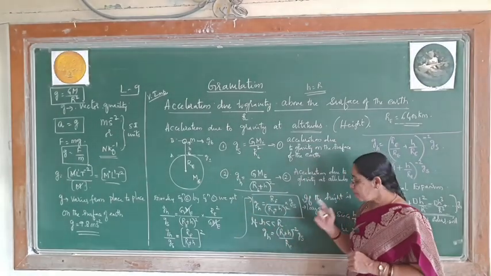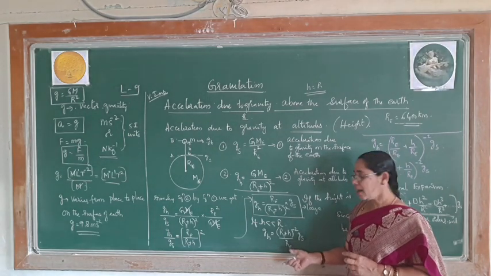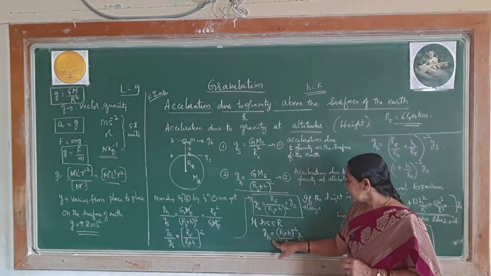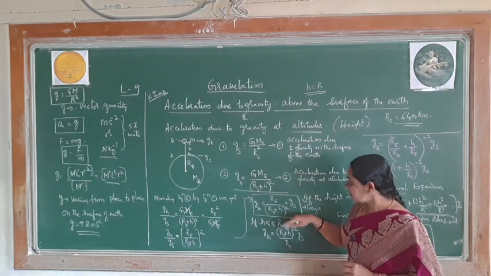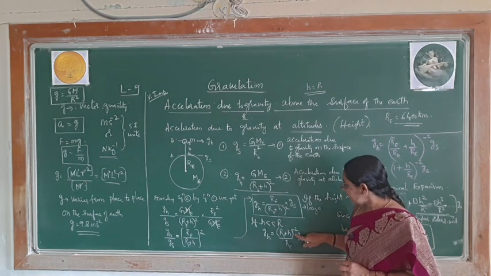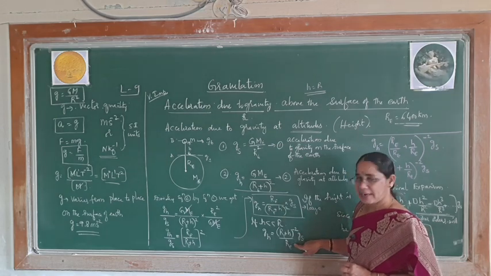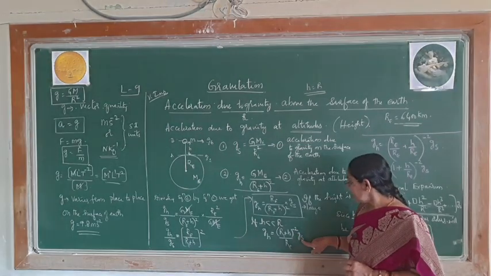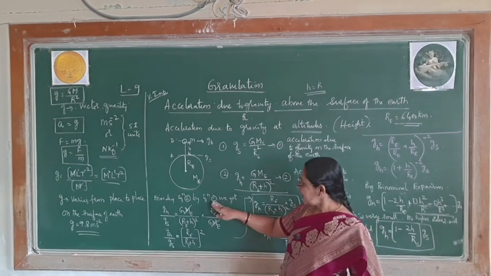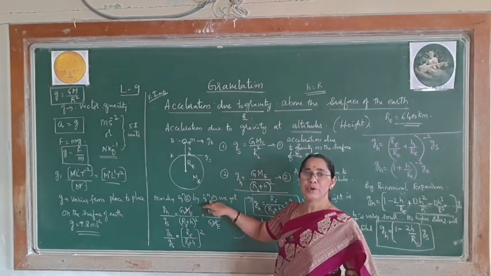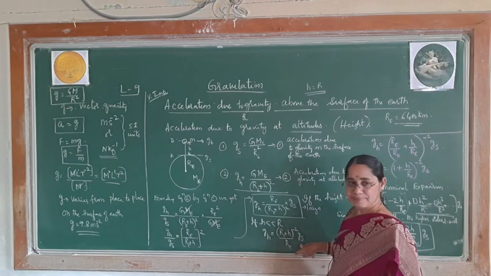At that time we have to take this condition. If h is much smaller than r, then you are writing this condition, that is whatever the denominator factor we have, we are just reversing it. This will go to numerator and this will come to the denominator. So, at that time we reverse it. How did you get this one? This by just dividing equation 1 by 2, we do this. By using that we get this.